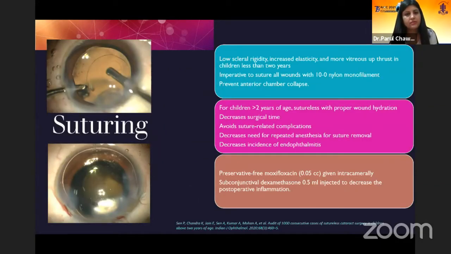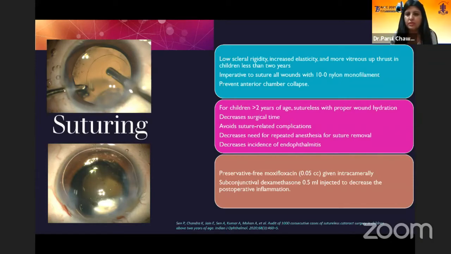So it is very important to suture all the wounds with 10-0 nylon or 10-0 Vicryl because of low scleral rigidity in children, increased elasticity, and more vitreous upthrust, especially in children less than 2 years of age. This helps in preventing anterior chamber collapse.